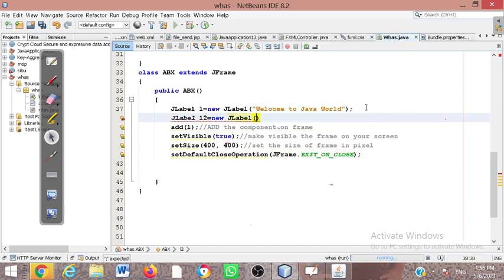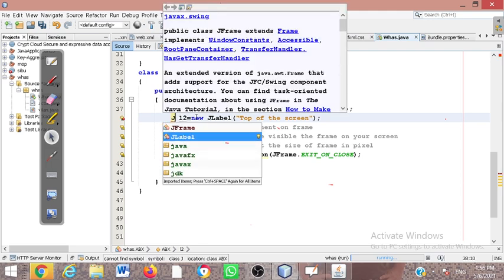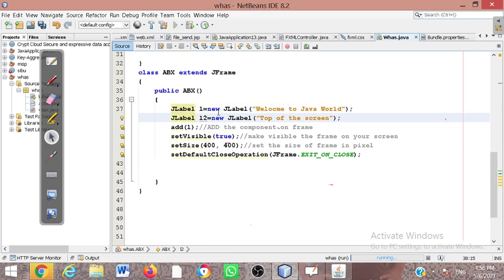So here I am giving the message at the top of the screen. We have to see that top of the screen. So I am giving the message here. I created two labels, right? I made a mistake in one piece of code here: the Java label should be the J label. Okay, so I created two labels, one is the first label and this is the second label.